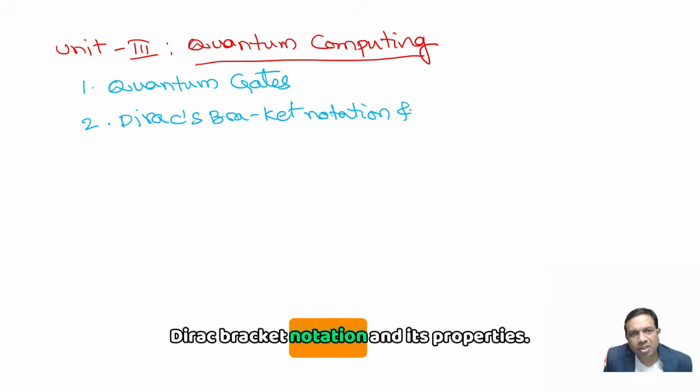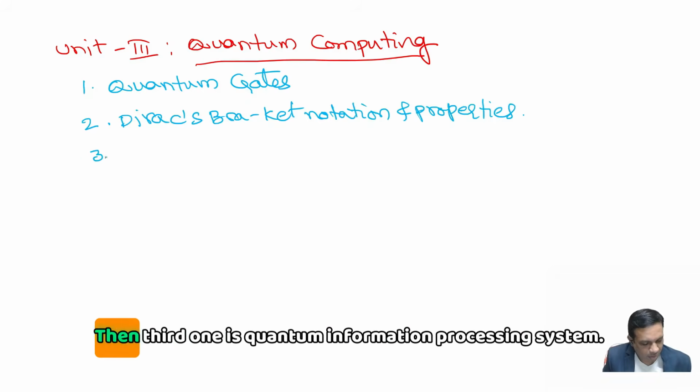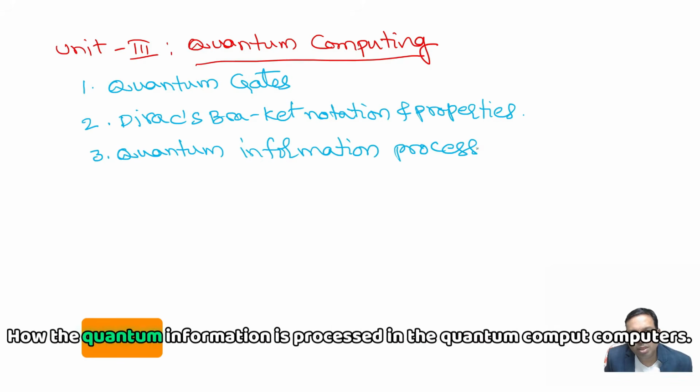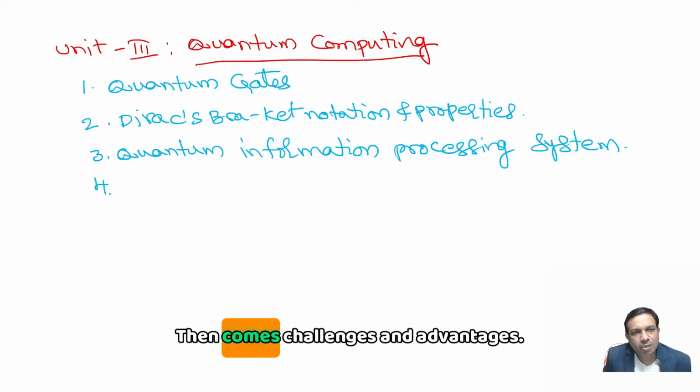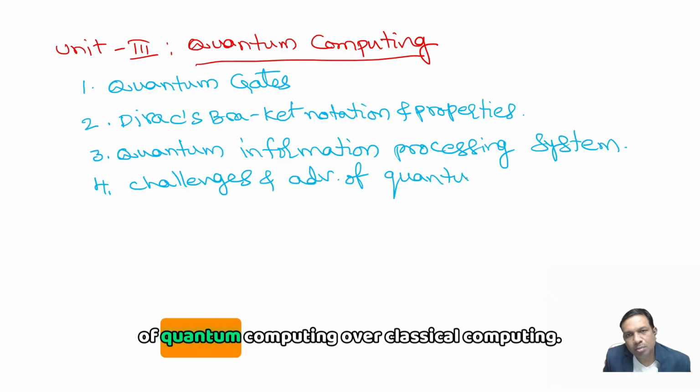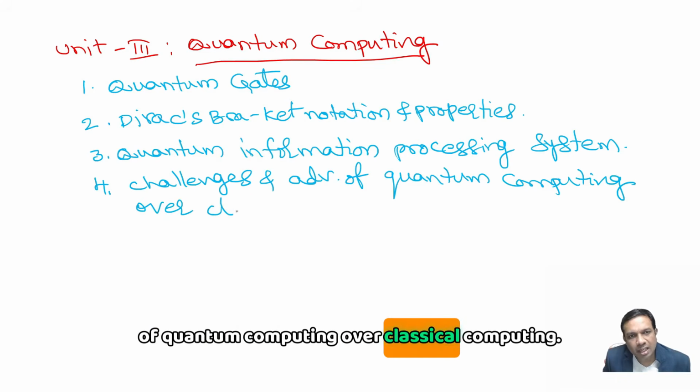Dirac bracket notation and its properties. Then the third one is the quantum information processing system: how quantum information is processed in quantum computers. Then come the challenges and advantages of quantum computing over classical computing.